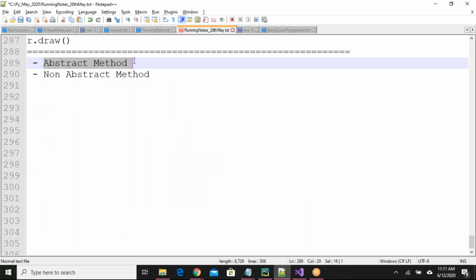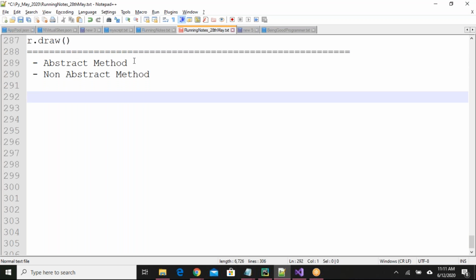So we have to decorate with the abstract method keyword, and we don't generally provide the definition. But Ganesh is asking what happens if I provide the definition. Yes, you can provide the definition, and if you want to create an object for the parent class, you can access it. And if you want to use it in the child class by creating an object, yes, you can use it. What makes the difference is when you create an abstract class. This is one thing you need to understand.